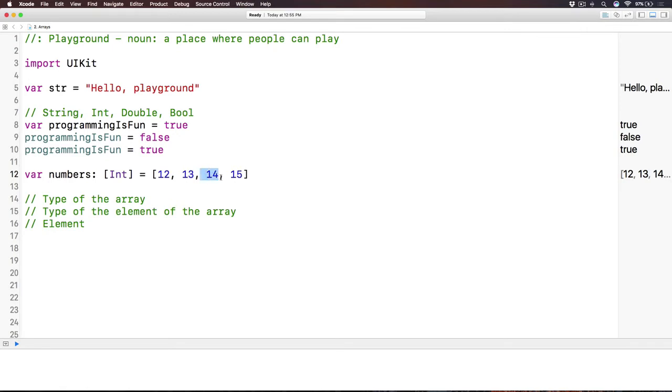Now, if you read different blog posts or different textbooks, you will find there are more concrete definitions of those things. But if there's something I'm known for, it's that I make things so simple and so clear, not in rocket science terms. So bear with me here. I hope it just makes sense for you. And then we have the type of the element of the array. Here the type of the element is an integer.